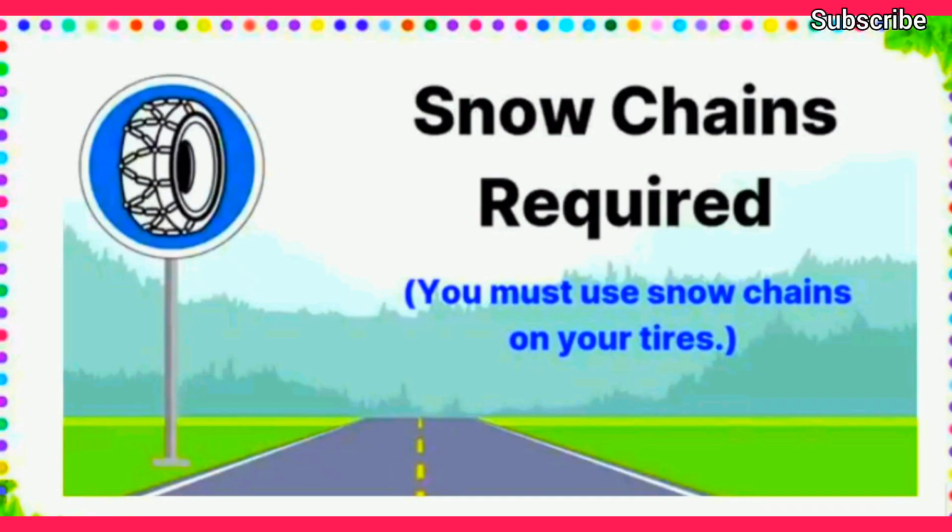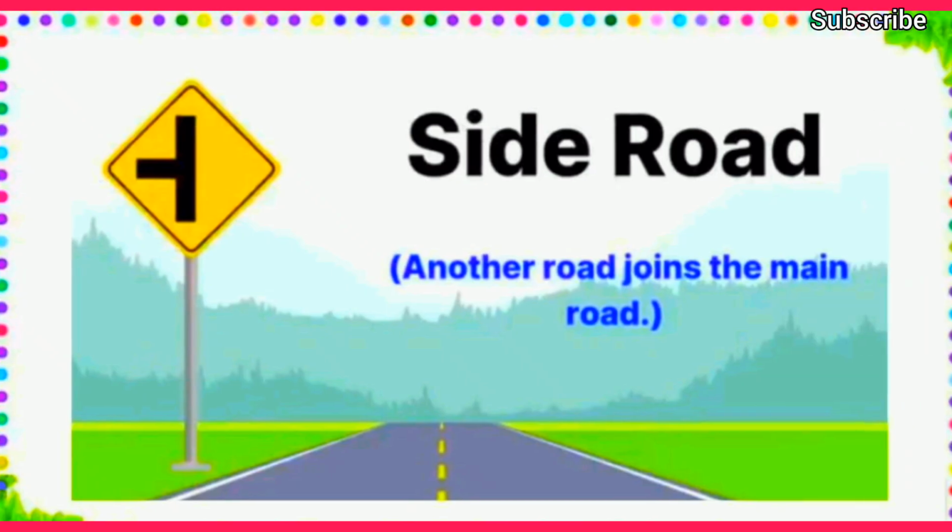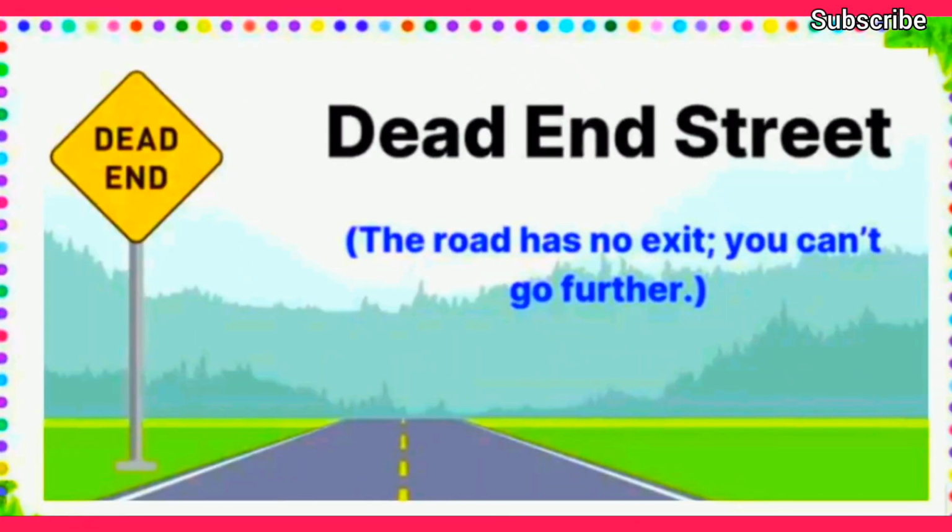Let's start. Snow chain required. You must use snow chains on your tires. Side road. Another road joins the main road. Dead end street. The road has no exit. You cannot go further.